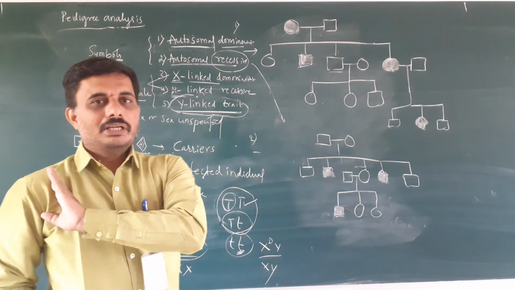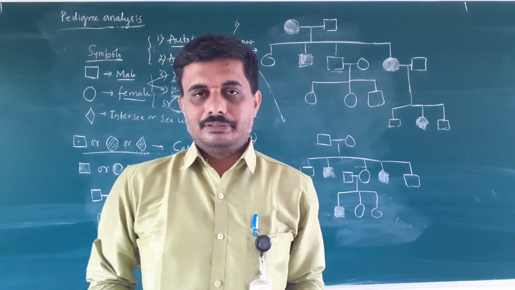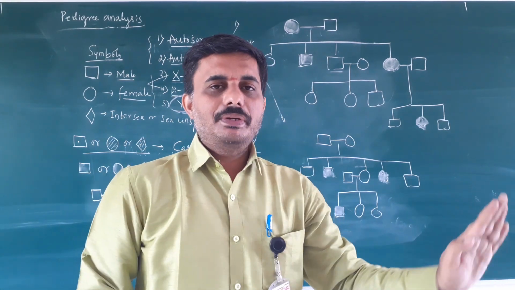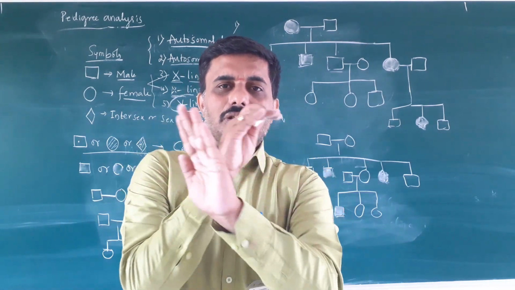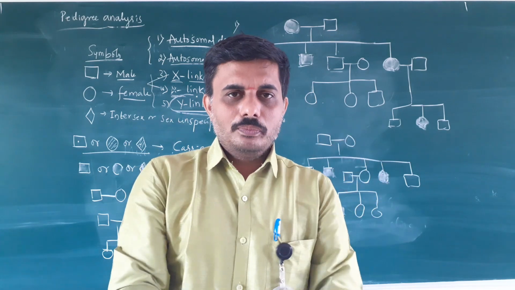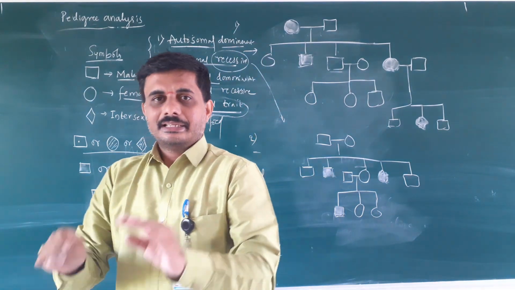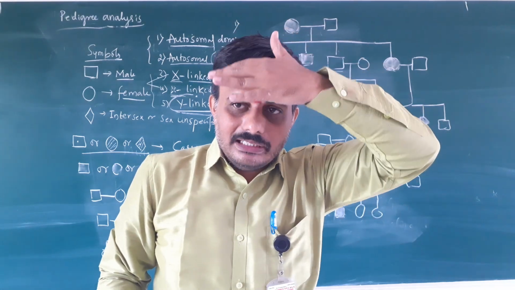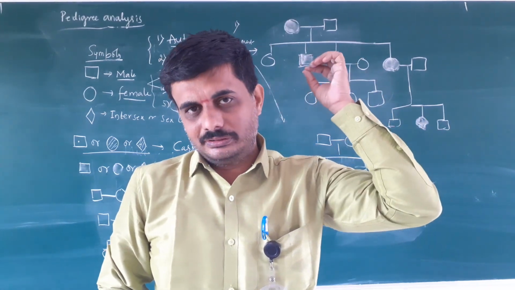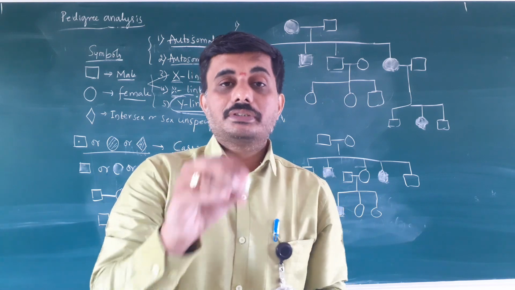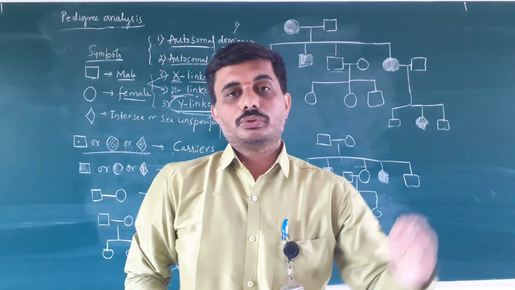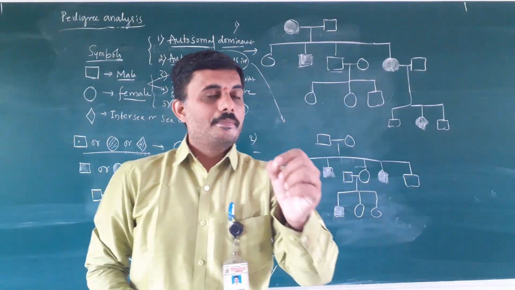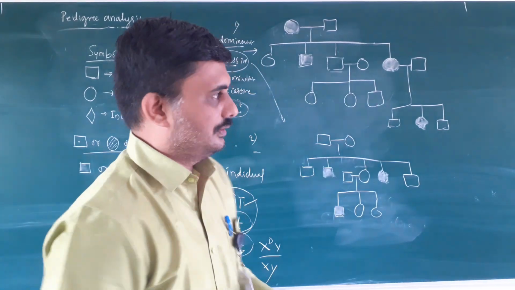The Y chromosome is not present in the females, so if the genes are located on the Y chromosome and inherited, the females are not suffering with the disease. Example, baldness and hypertrichosis are the diseases which are located on the Y chromosomes. They get inherited. Only males are suffering with the disease.